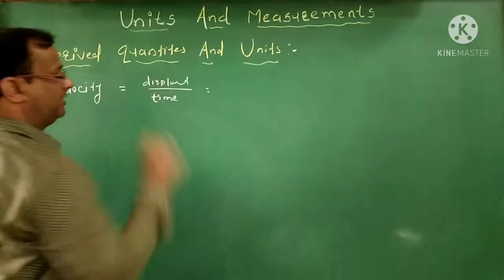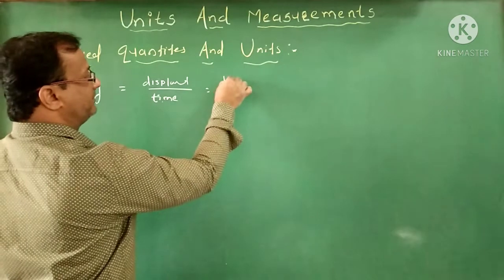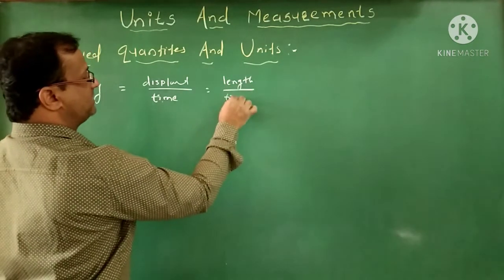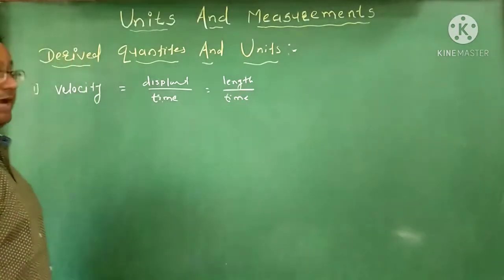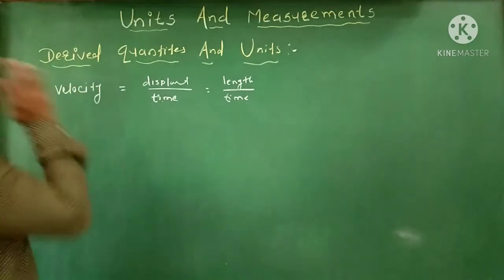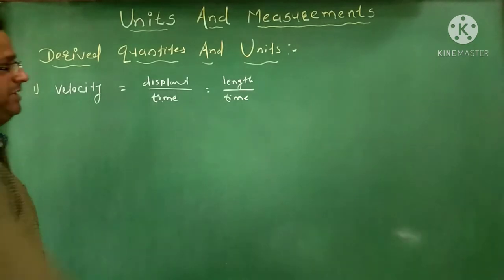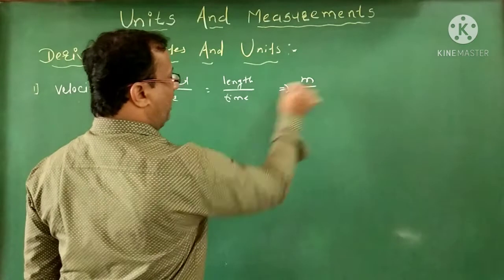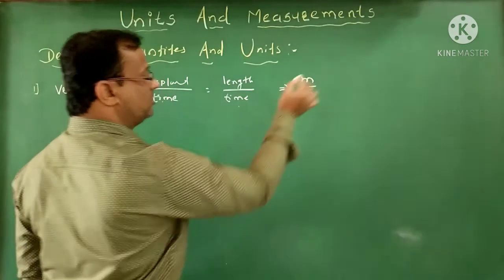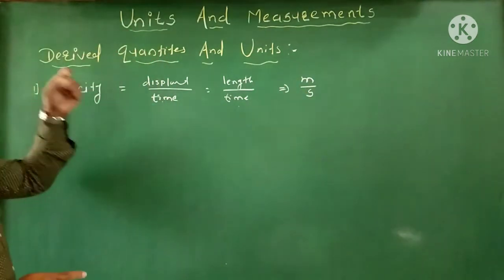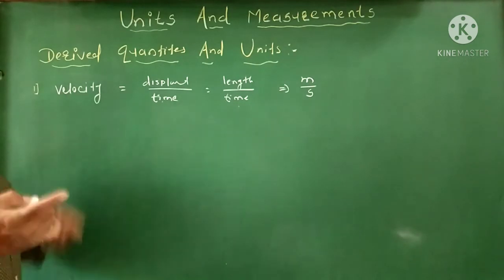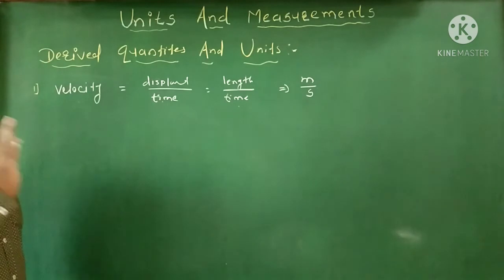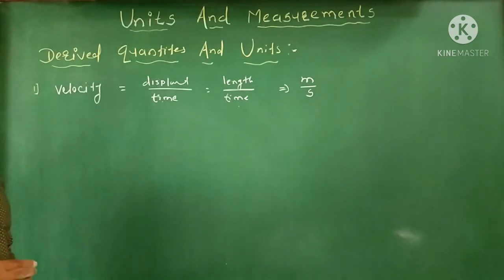But again, we know that displacement is nothing but length, and time is as it is. So the SI unit of length is meter, and time is second. So meter per second is the SI unit of velocity. This is about the first derived physical quantity.